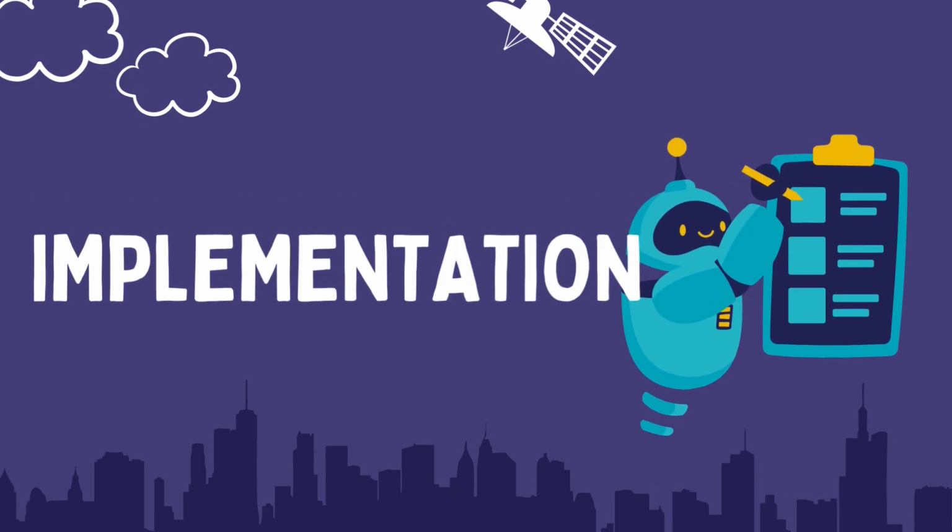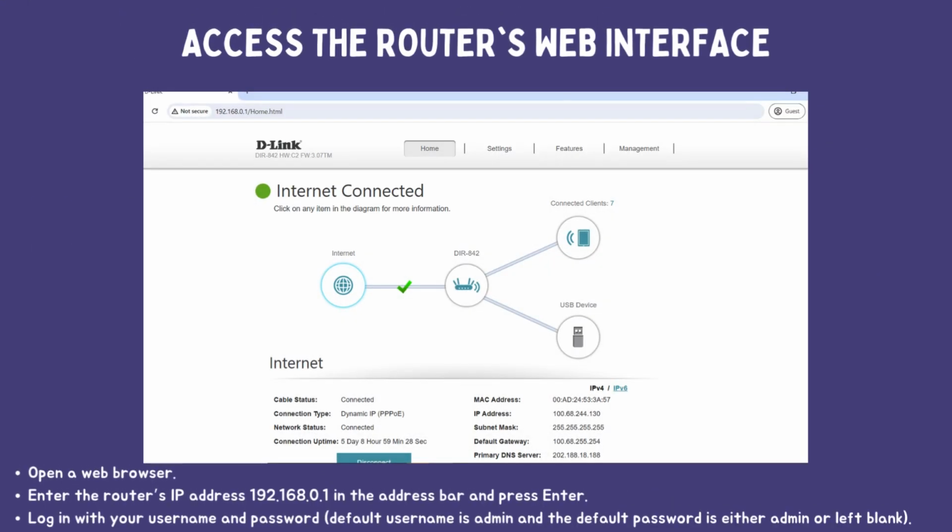To configure QoS, start by accessing the router's web interface. Open a web browser, enter the router's IP address 192.168.0.1 in the address bar, and press Enter. Log in with your username and password. The default username is admin, and the default password is either admin or left blank.